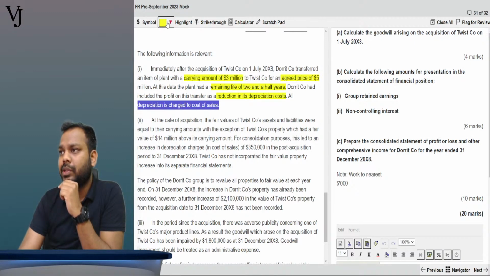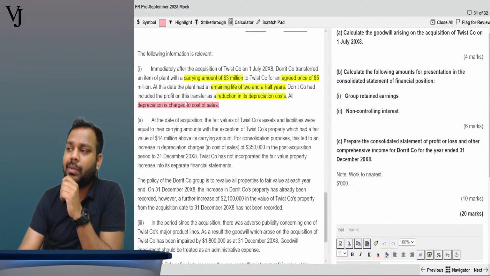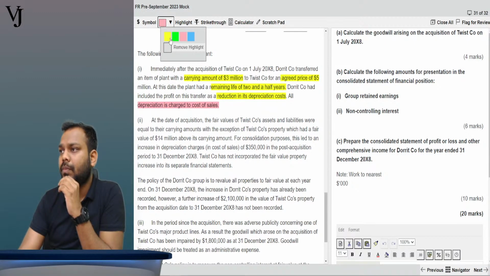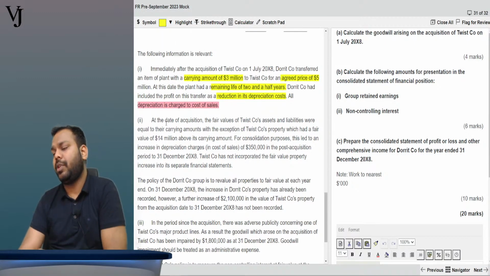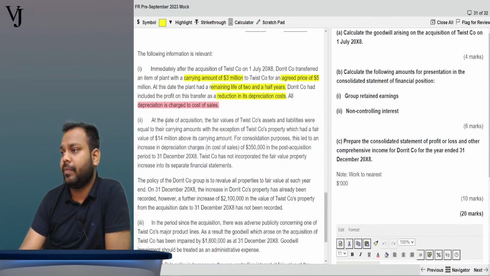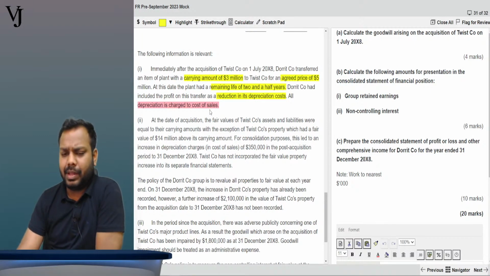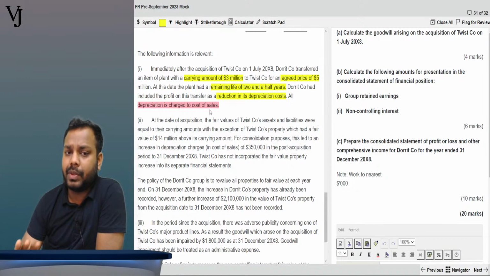Now I am changing the color. Why? Because this is a treatment that I have to do. Now further, on the date of acquisition, it is saying the fair... Guys, tell me, is the question clear to everyone till here?